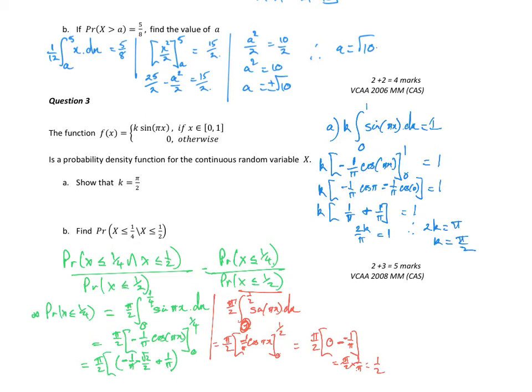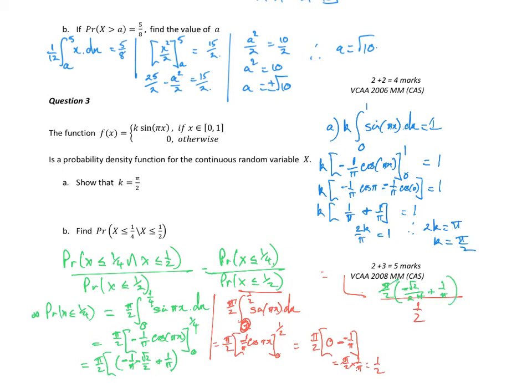So therefore, my probability is equal to, well, the bottom line came to a half. The top line comes to pi on 2 outside of, what's that? Negative root 2 on 2 pi plus 1 on pi.